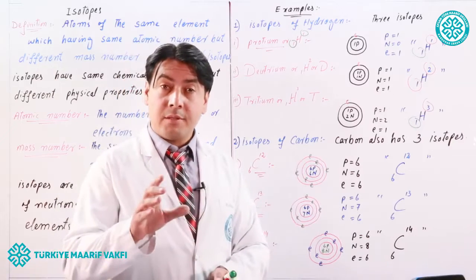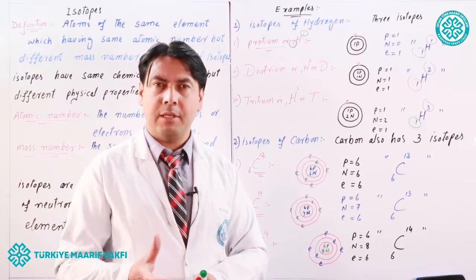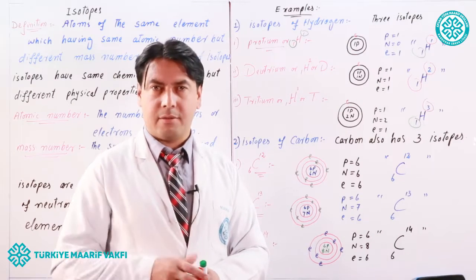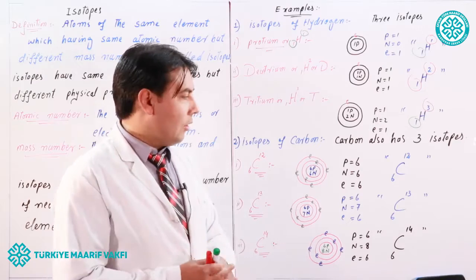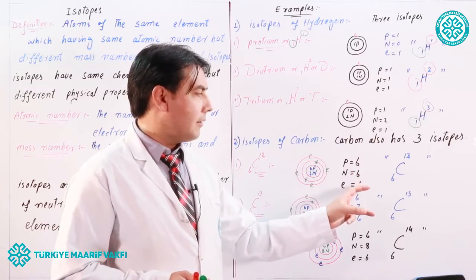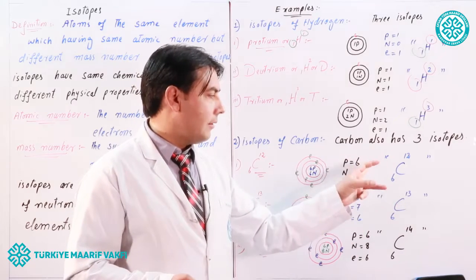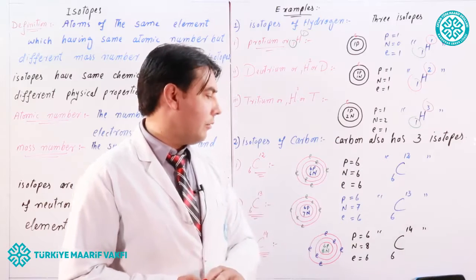The first shell can accommodate a maximum of 2 electrons, and the second shell can accommodate a maximum of 8 electrons, but it has 4 electrons. So protons equal 6, neutrons equal 6, electrons equal 6. What is the atomic number? Protons or electrons, 6. What is the mass number? Protons plus neutrons is equal to 12.